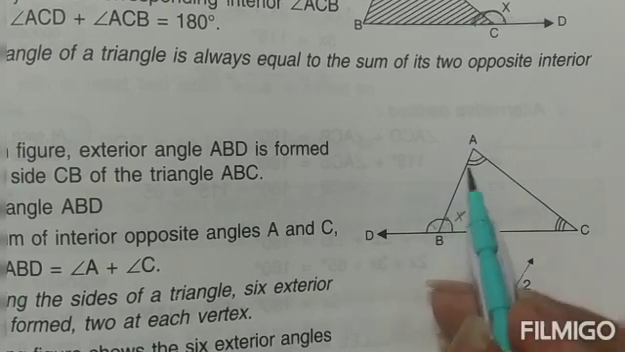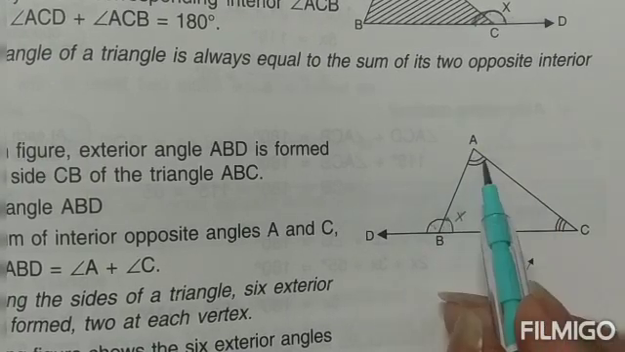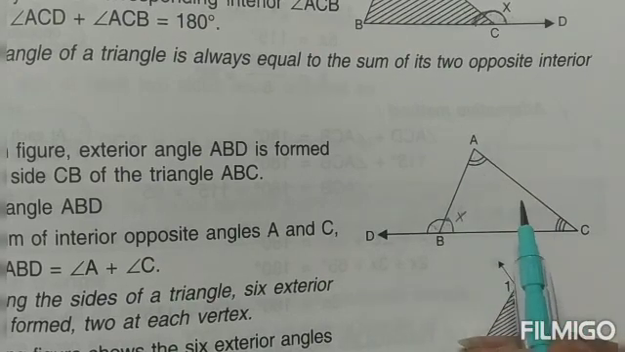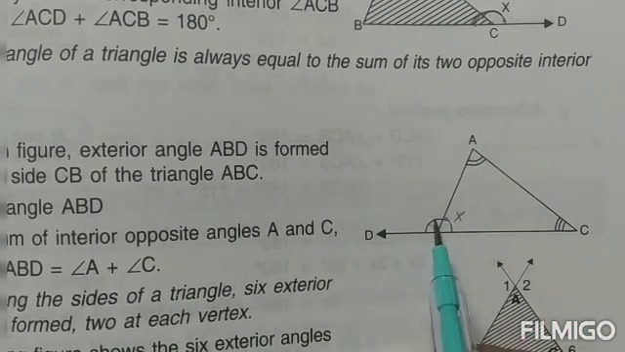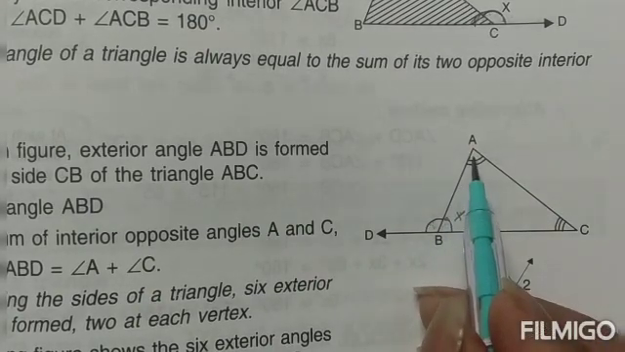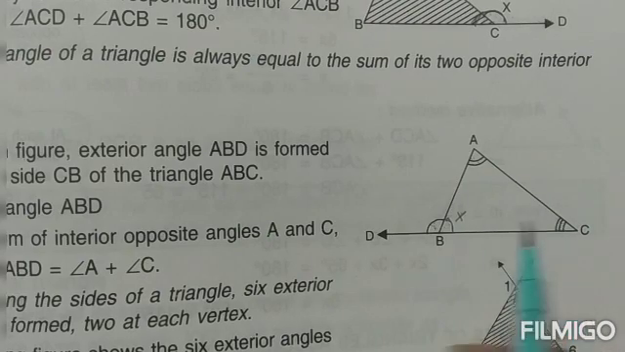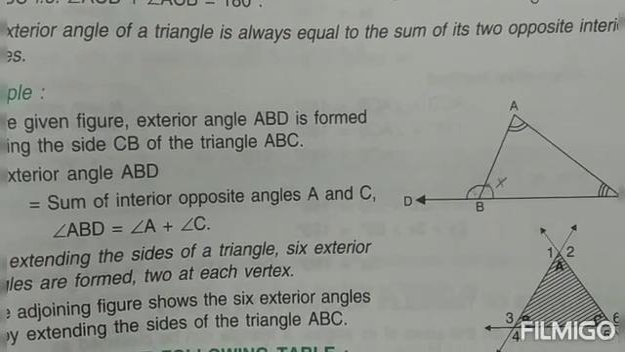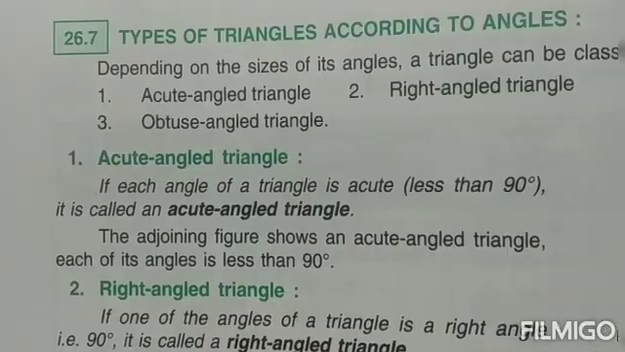Leaving this angle, whatever are the two opposite angles left, if you add these two angles, children, it will be equal to this exterior angle. So this is another property of a triangle, that the sum of the opposite interior angles is equal to the exterior angle. So this also you have to keep in mind.